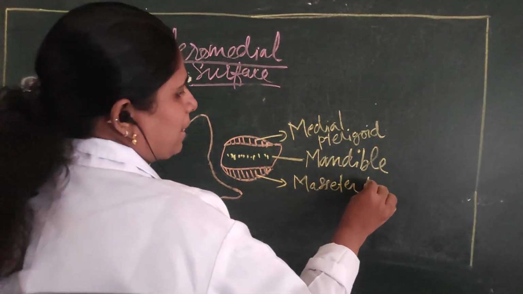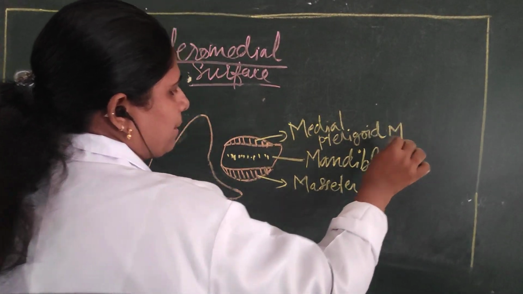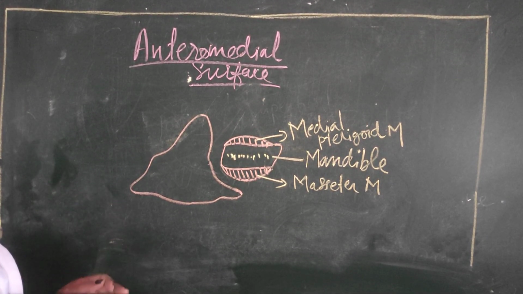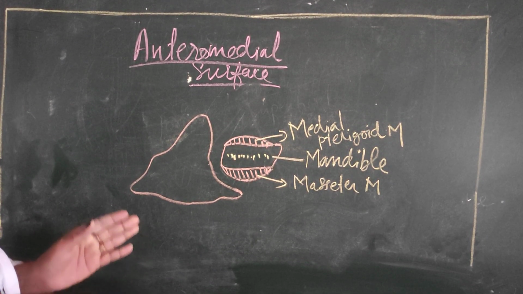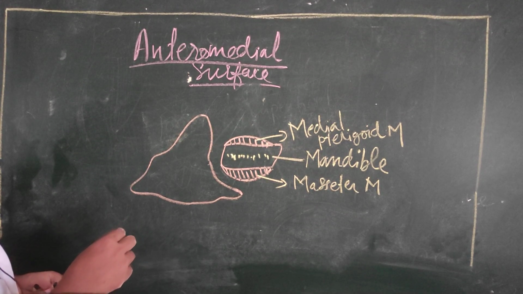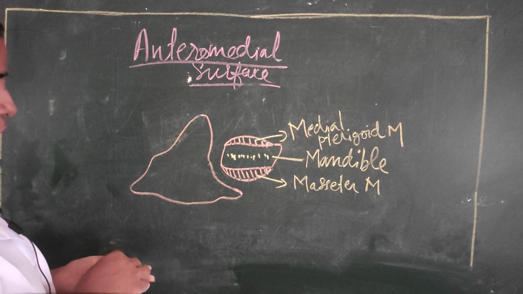So the structures in relation with the anteromedial surface are the masseter, the medial pterygoid muscle, the posterior border of the ramus of the mandible, and the lateral aspect of the temporomandibular joint.